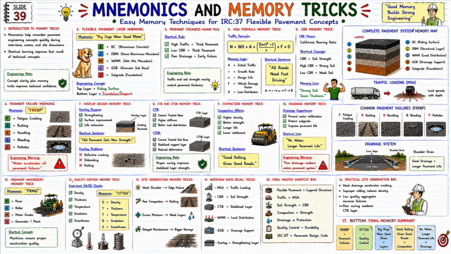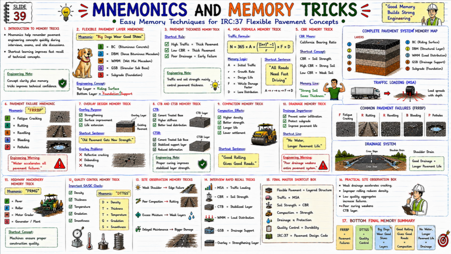Now let's look at the final master shortcut box. Flexible pavement, layered structure, traffic, MSA, soil strength, CBR, compaction, strength, drainage, protection, quality control, durability. IRC 37, Pavement Design Code.